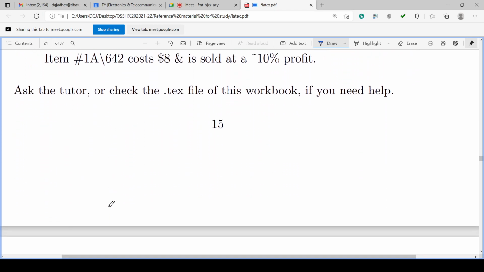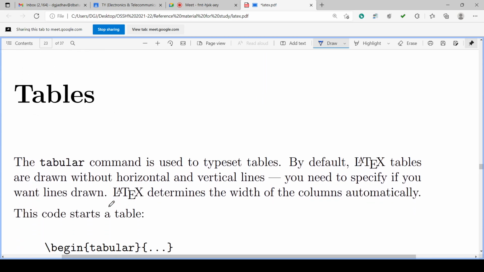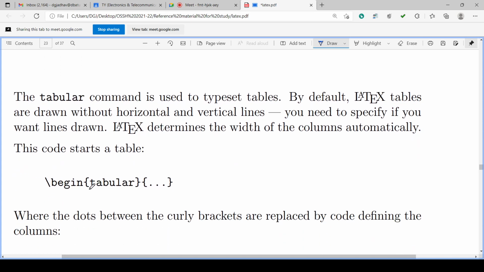Then we can have the tables, isn't it? In the tables, we have to use the tabular command. Okay, the tabular command is there to typeset the table.